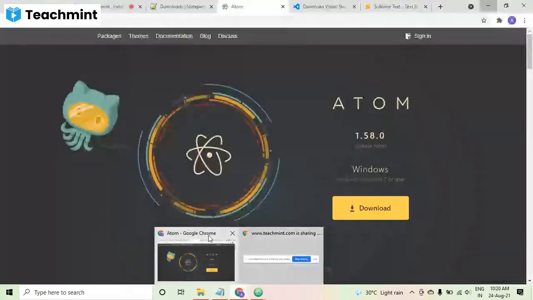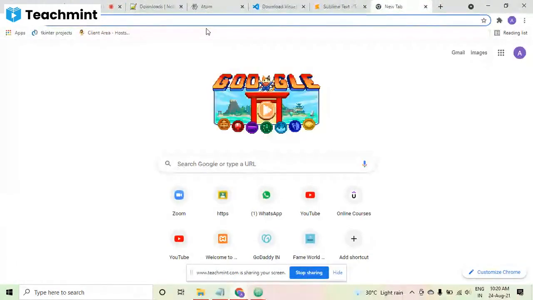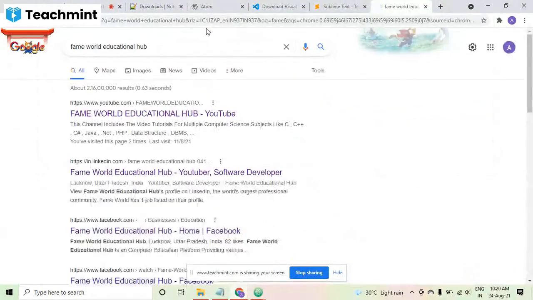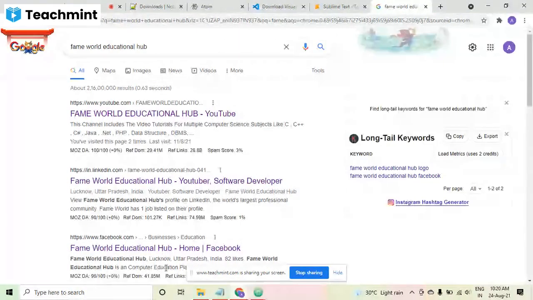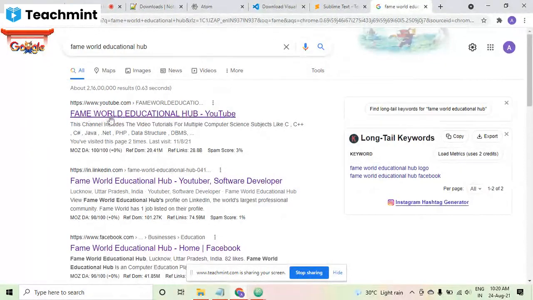So let's come towards hypertext. Now, whenever you search something on the internet, suppose you are searching, okay, let's search Framework Educational Hub. And as you have searched this, what are these things that are coming? These are the links which are coming on Google. Now, these links are known as hypertext. So this is hypertext, and this is known as hypertext markup language.